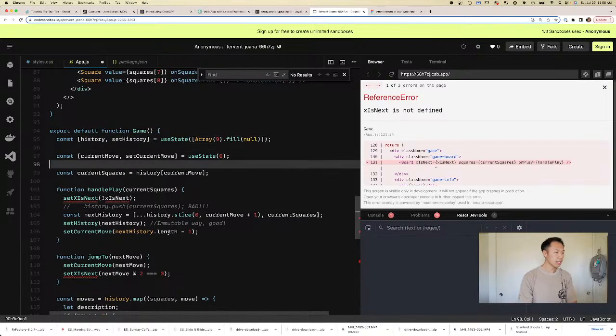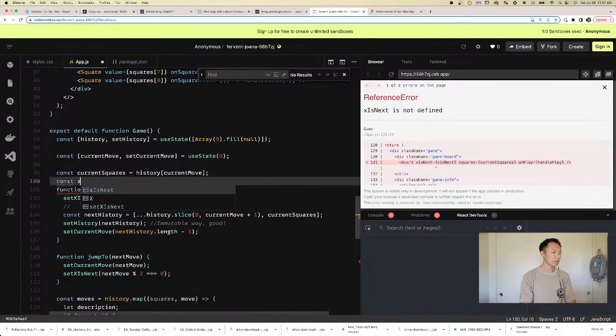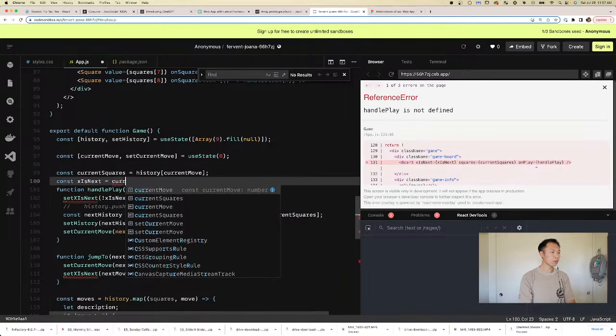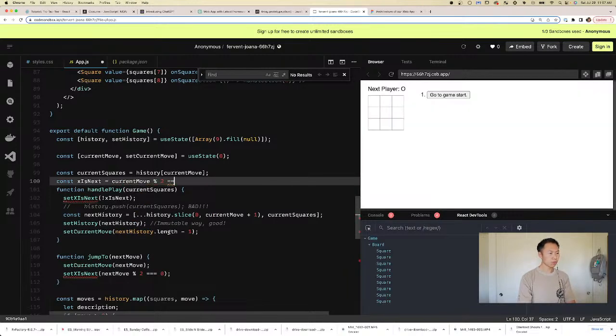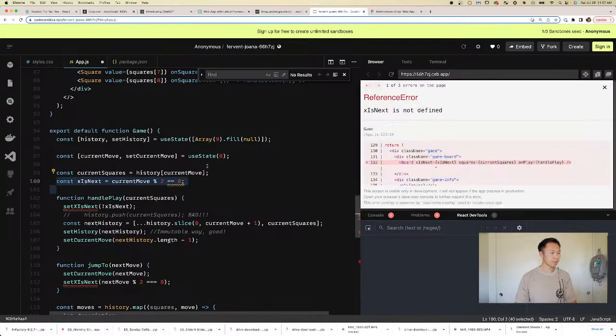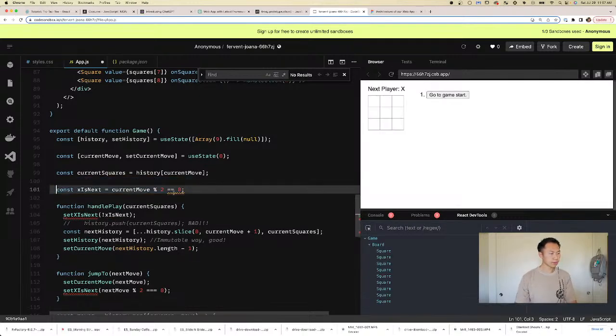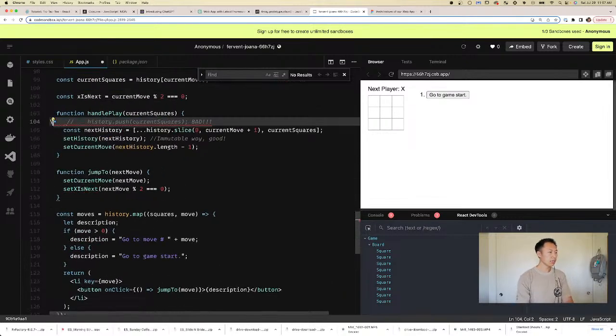What we need is xIsNext is equal to, was it currentMove mod 2 triple equals 0. Cool. Oh, don't know why I deleted that. Triple equals 0. And then we don't need setXIsNext anymore. Bam.